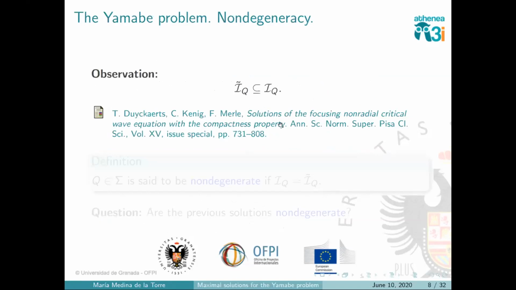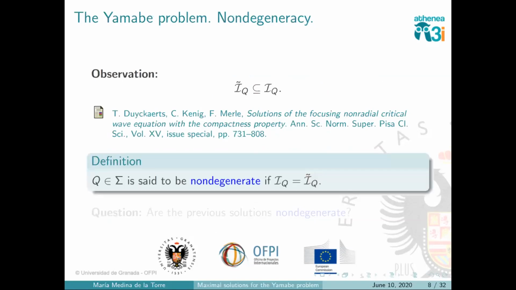And well, in this paper, which is very interesting, it's where they motivate why we should study this type of things. And they also give a definition of non-degeneracy. They say that a solution Q is non-degenerate if this is not an inclusion, it's an identity. If this is precisely the same space as the tilde I that I defined before.